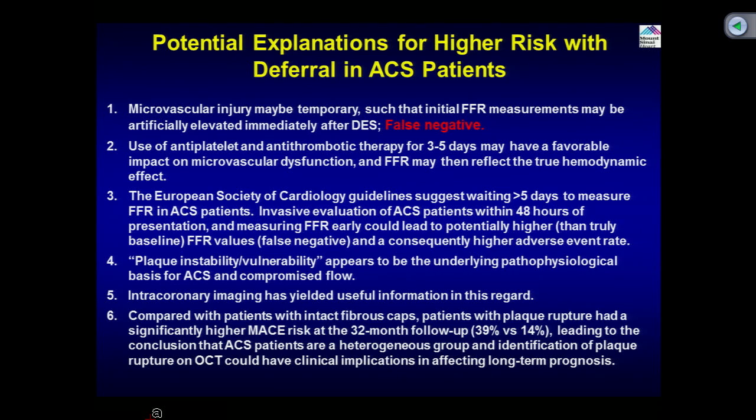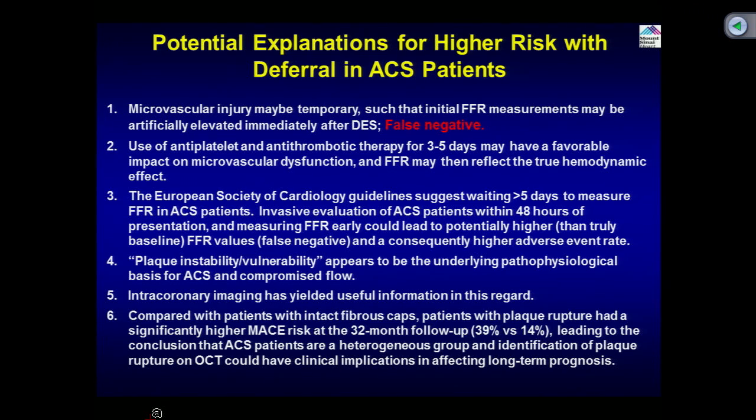And the other important point is the plaque instability and vulnerability, with a ruptured plaque and thrombus formation that will compromise the flow without change in the FFR. And therefore, what the authors suggested also is that many of these cases with FFR of 0.84, 0.85 and so on, maybe you should do imaging, and if you see in those cases a ruptured fibrous cap and thrombus or ulcerated plaque, maybe those are the patients who should get a stent even with the FFR of 0.85. Again, this is a work in progress, but really we need to understand this point in the future with some more prospective data. But clearly the first time methodically the topic has come up.